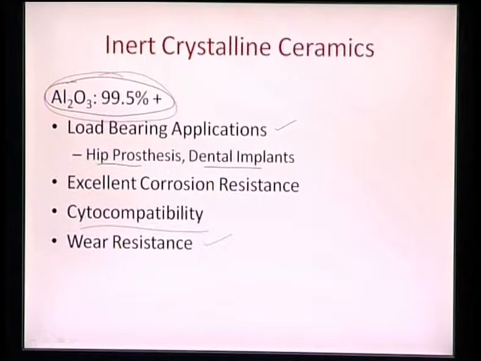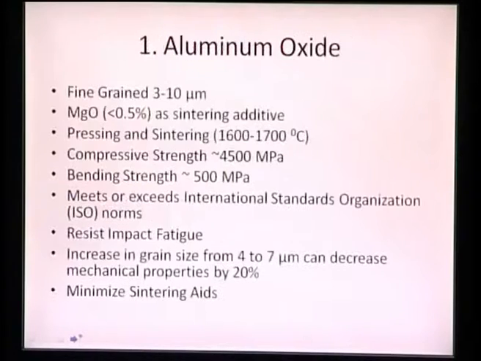Alumina's hardness is 9 on the Mohs scale, so we can utilize aluminum oxide ceramic for high wear resistant applications. It provides high wear resistance, excellent cytocompatibility, and very high corrosion resistance. So it can be utilized as a scaffold material for load bearing applications such as hip prosthesis or dental implants.